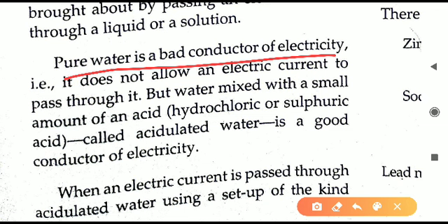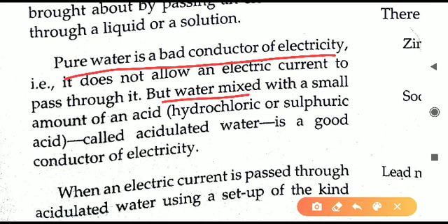You may say we are taking water from a water filter, and that water filter is giving mineral water. It has minerals, and those minerals will conduct electricity. Water itself will not conduct electricity. Always the impurities present in it conduct electricity. Pure water, like the distilled water we generally use in the chemistry lab, will not conduct electricity. It is a bad conductor. So we will not use pure water in this case.